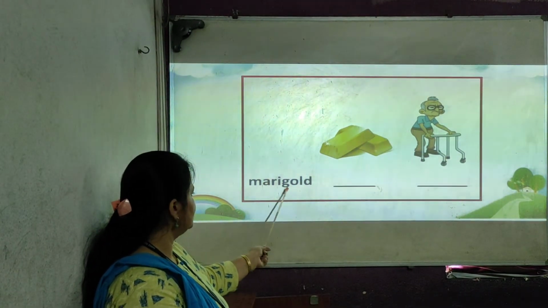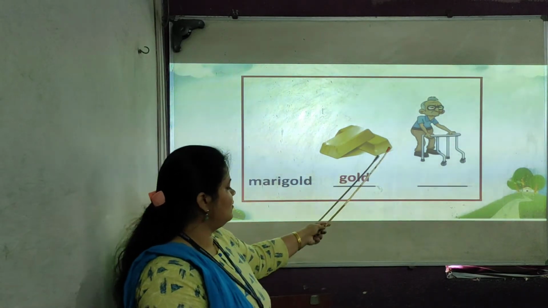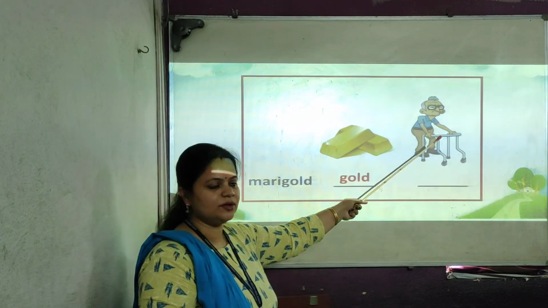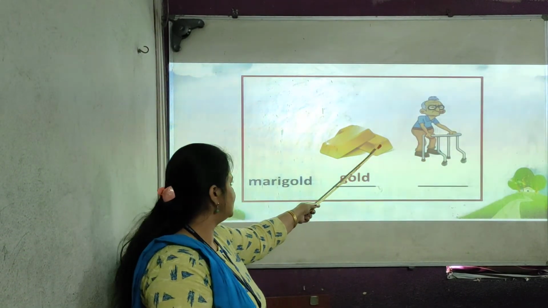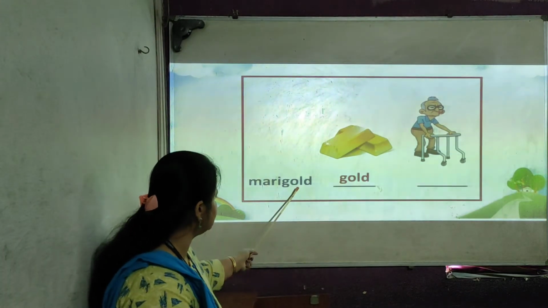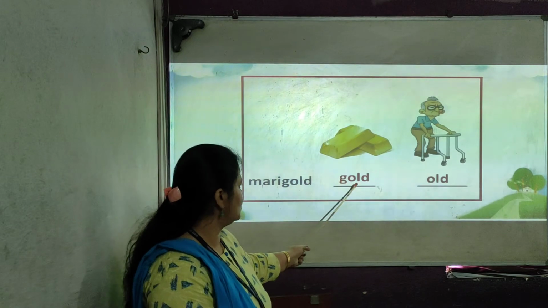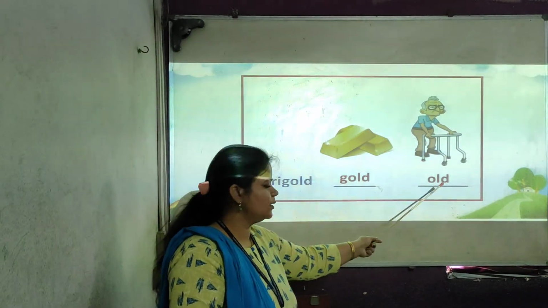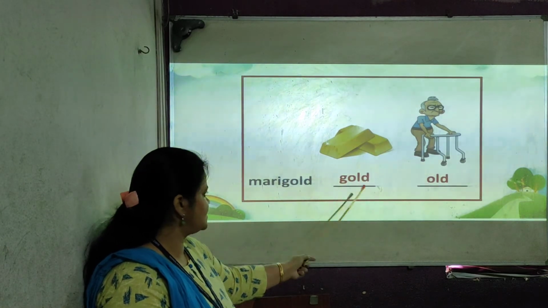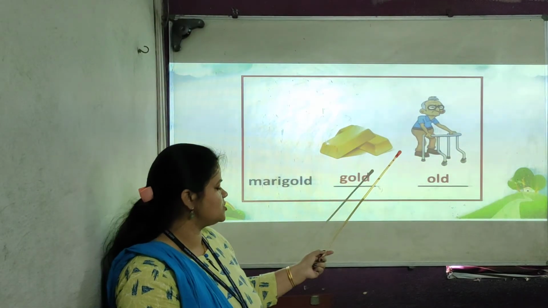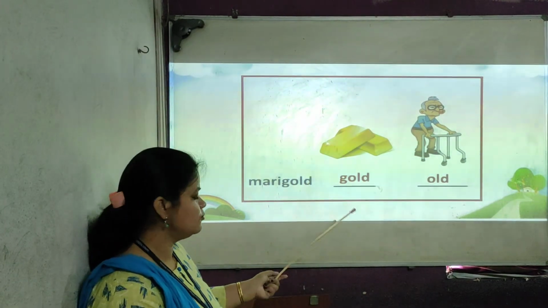the word gold? Yes, G-O-L-D, gold. And by looking at this picture, what do you feel? It's an old man. Is there any old word in this? Yes, old. Marigold, old, gold, old. Yes? Yes. So with the help of the pictures also you can find out two kangaroo words.